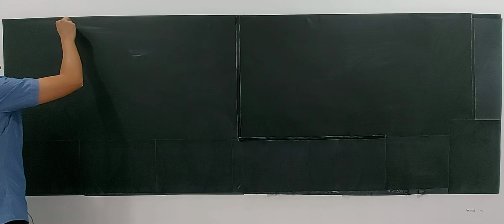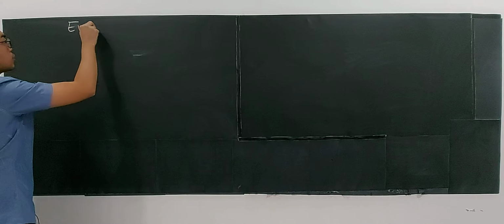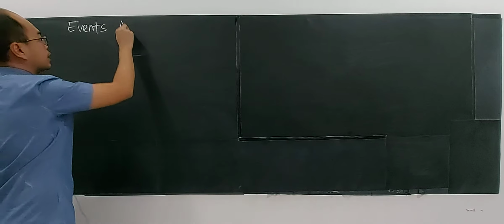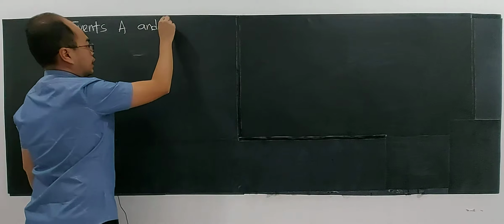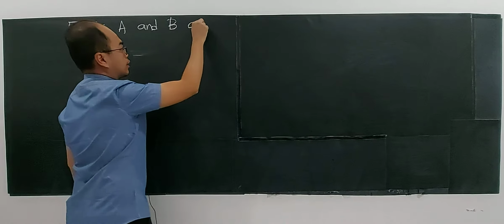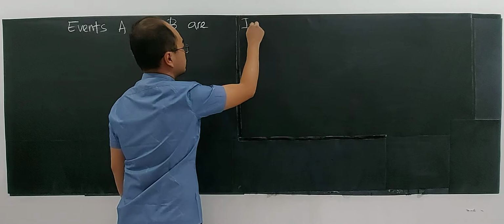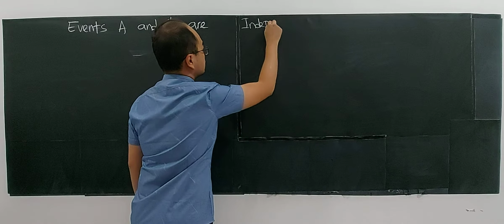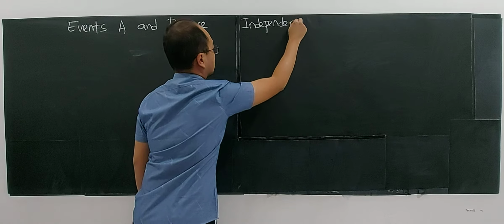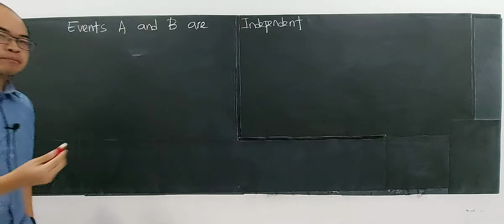This is the extension from the independent events video, right? Extension means that if I say events A and B are independent, I'm going to prove to you that events A and B are independent. For example, if I know that events A and B are independent, what happens to the complements of event A and event B?